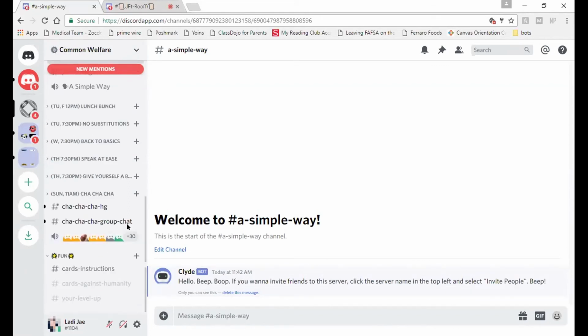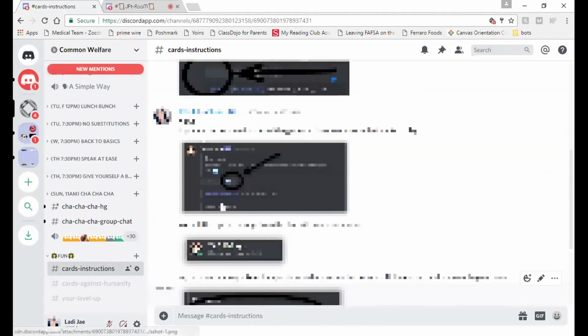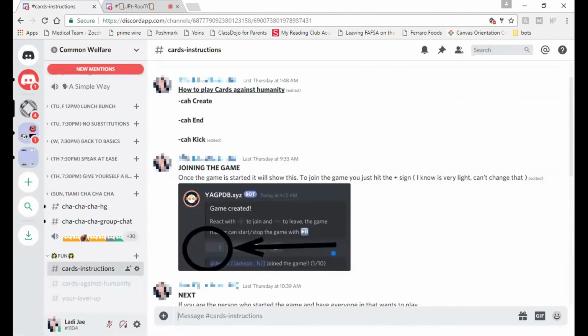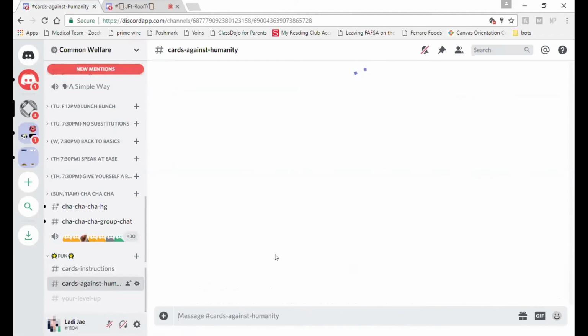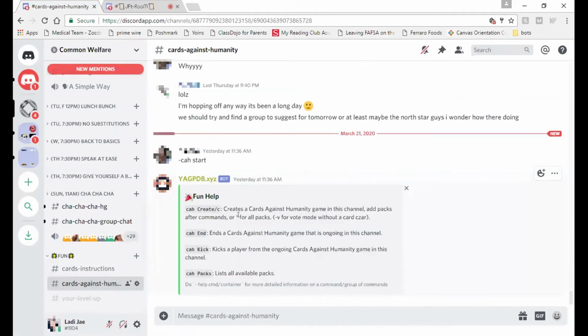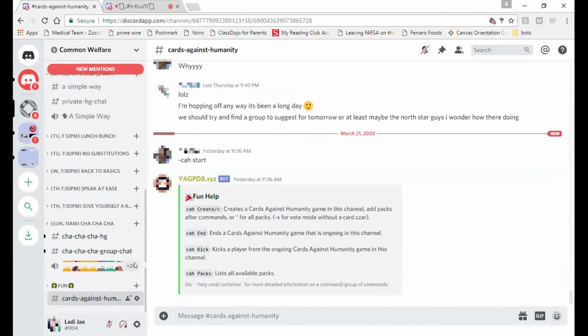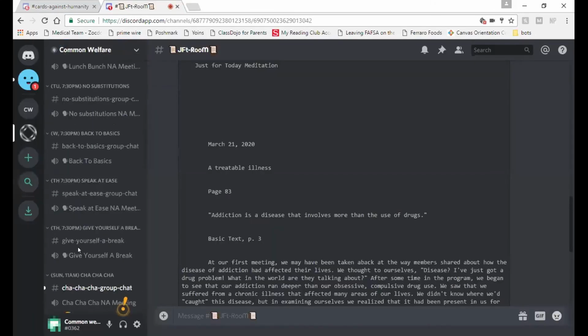So on the bottom here, I actually put Cards Against Humanity. So you can see there's a bot. Bots are a little bit more complicated. If you email me, I can show you how to do that, just because it takes a long time. But there's bots for everything, literally. I added Cards Against Humanity in here, basically just put how to do it, and then have a room where you can play cards. You can add Scrabble. You can add any type of game that you want in here.